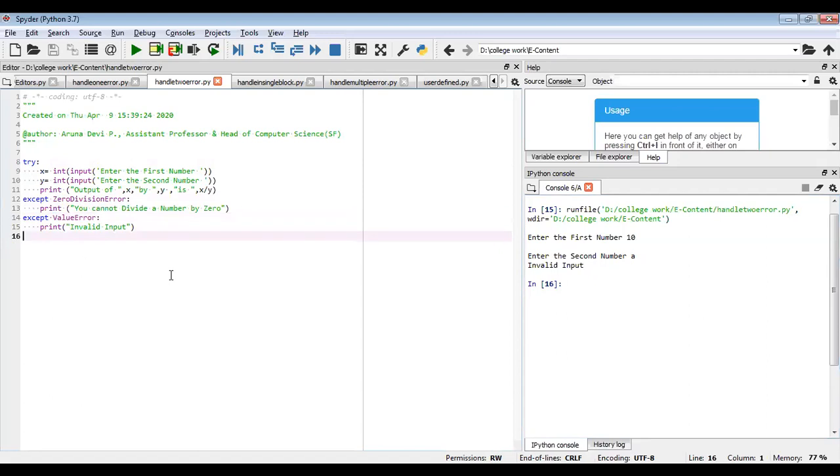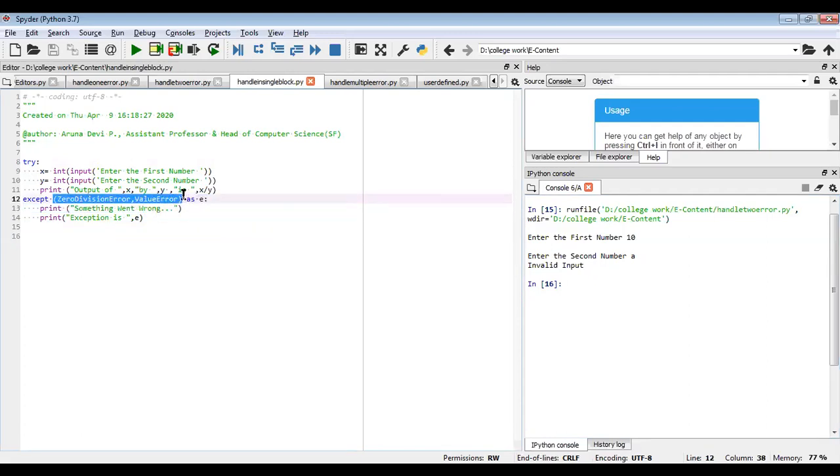So if you want to put both these errors inside one except block, how can you do it? You are going to handle the exception in a single block. See here, I have given both the errors inside a single block. But what will happen here is you cannot tell the user whether a ZeroDivisionError occurred or the ValueError has occurred. So you should be specific while you are giving the error information.